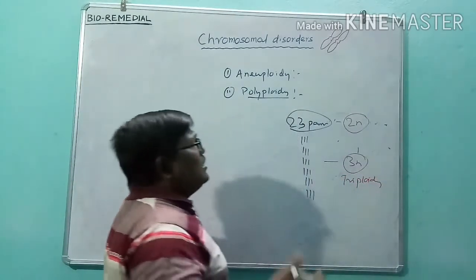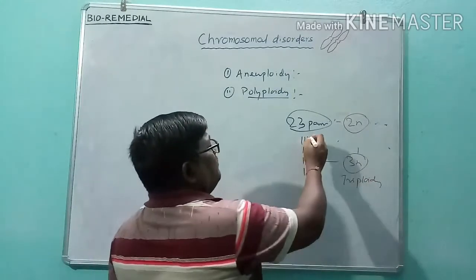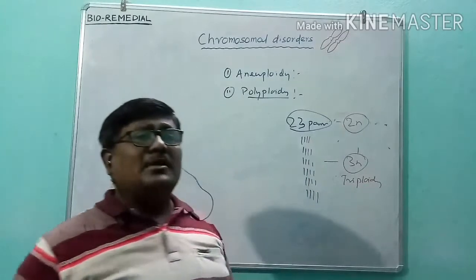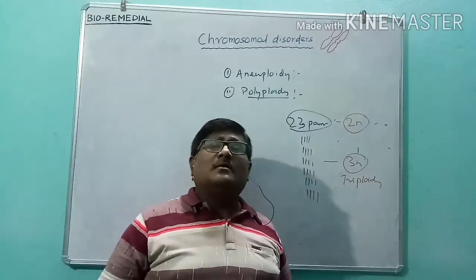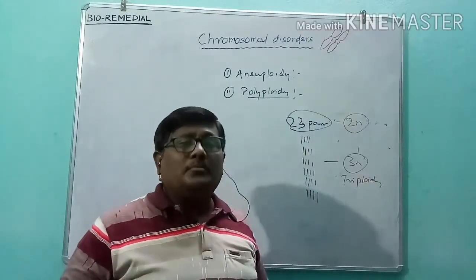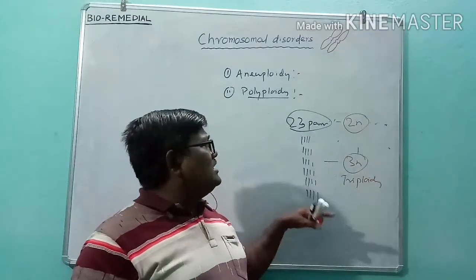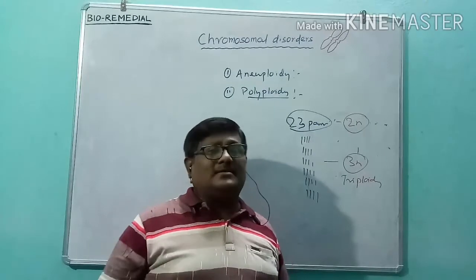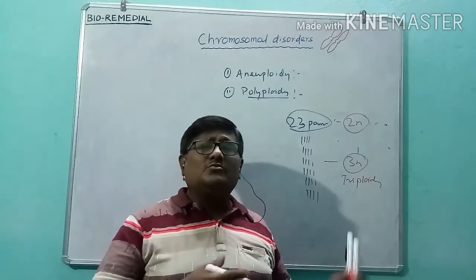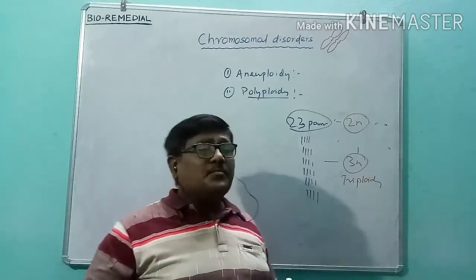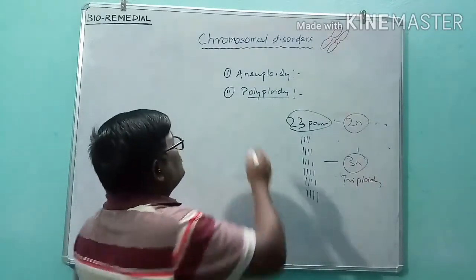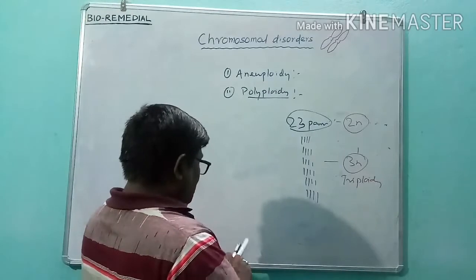Similarly, it can be tetraploidy, pentaploidy, hexaploidy. There are different types of polyploids. These conditions usually occur in plants, very rarely in animals. They can also occur naturally. So polyploidy can be of two types.